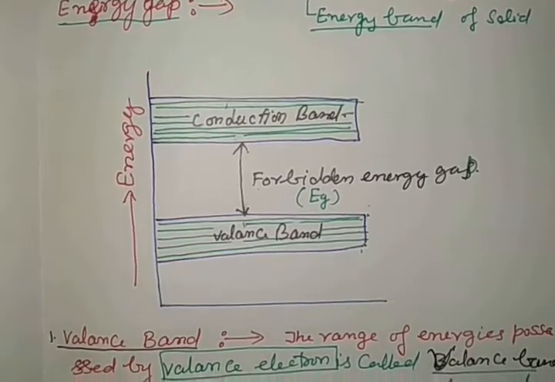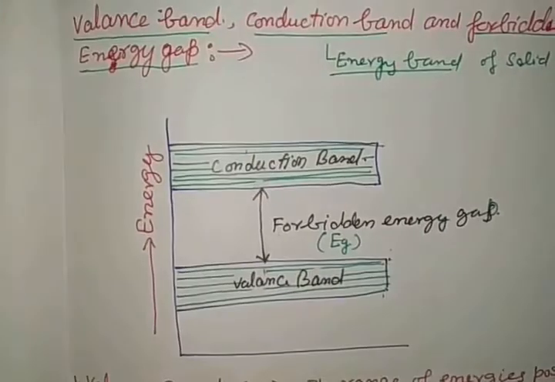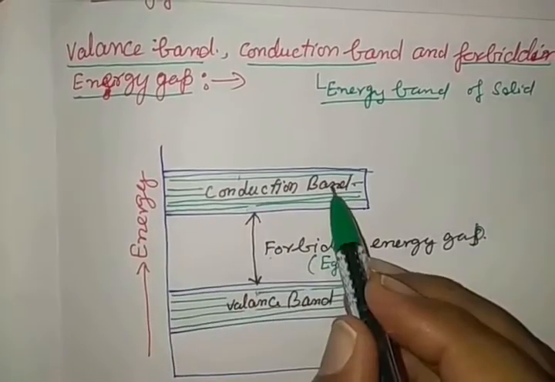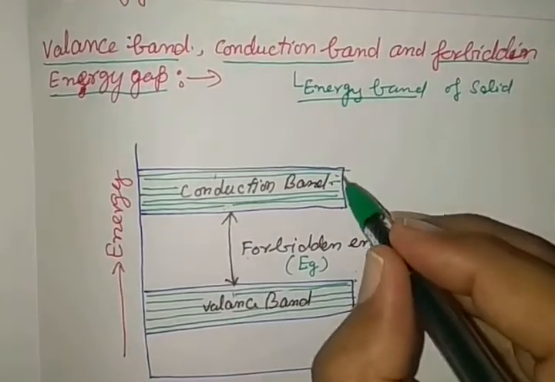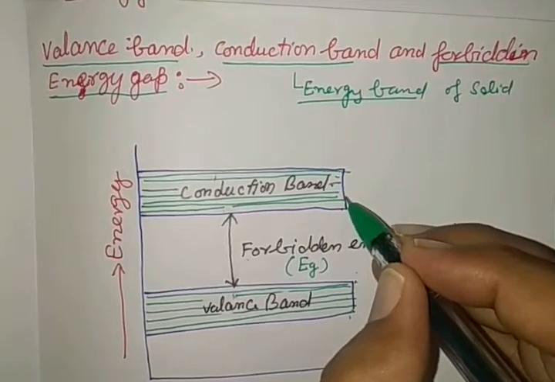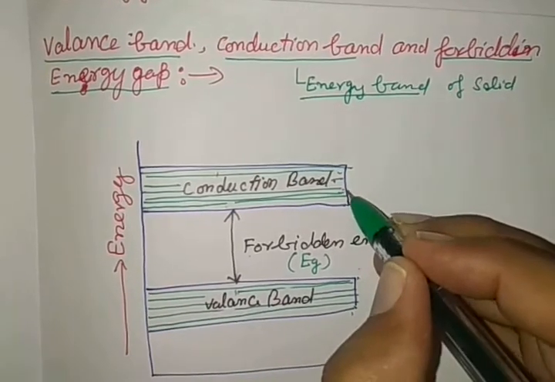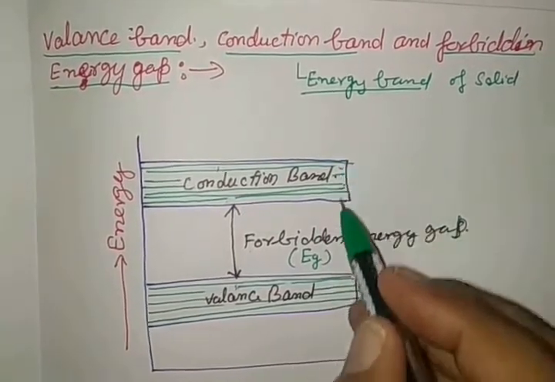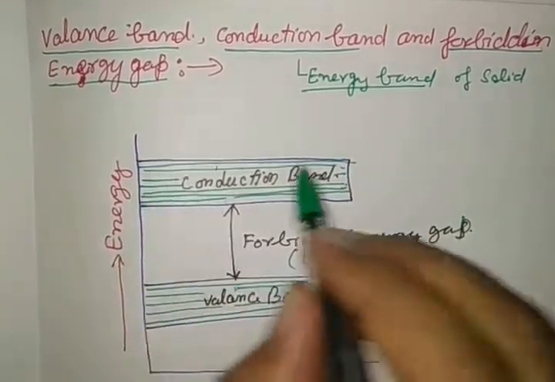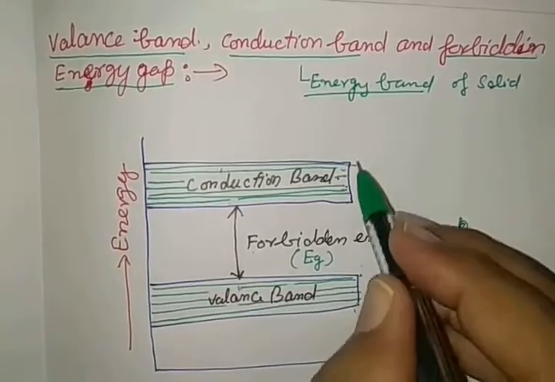Clear? Now we are going to see the upper energy band. It is also a range of energy. Due to a number of atoms or molecules living nearby in the same energy level, there is a little up and down, so it forms a band range from here to here.